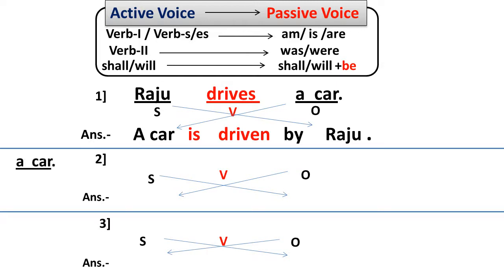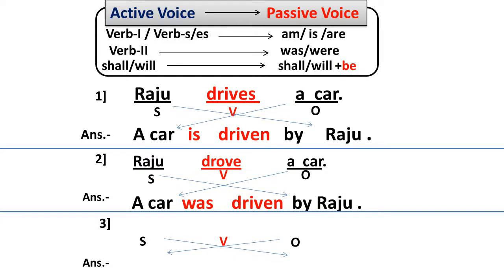In the second sentence, Raju drove a car. In this sentence also, the subject is Raju, the verb is drove, and the object is car. But here we changed the form of the verb. The sentence is in simple past tense, so the answer should be in simple past tense. The answer is: a car was driven by Raju. We change the place of subject and object, and we change the form of the helping verb and the form of the verb.